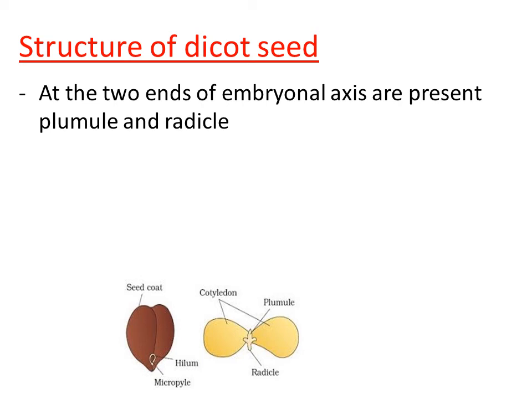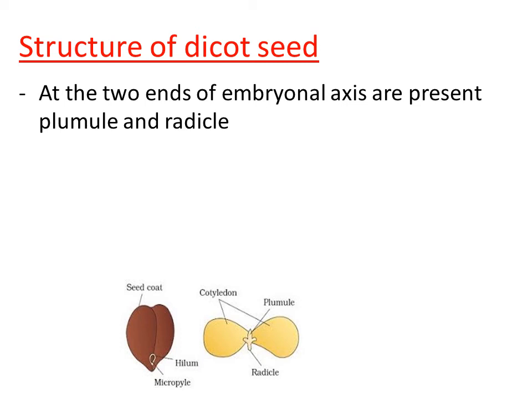It grows towards the region of soil, and the plumule grows above the region of soil by forming the shoot, right? In some of the dicotyledonous seeds, we can see the endosperm, right? What do you mean by endosperm? This is a new terminology, right? Endosperm is actually the nutritive tissue. It is formed as a result of double fertilization.